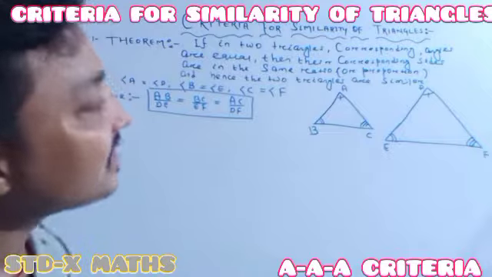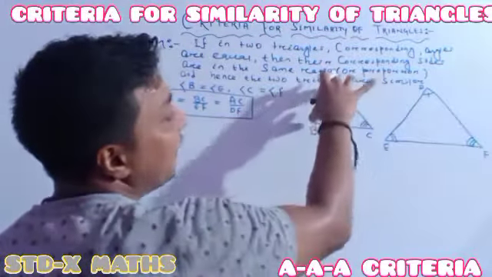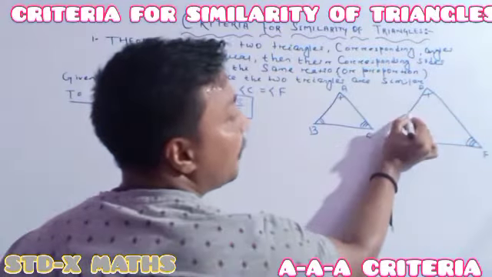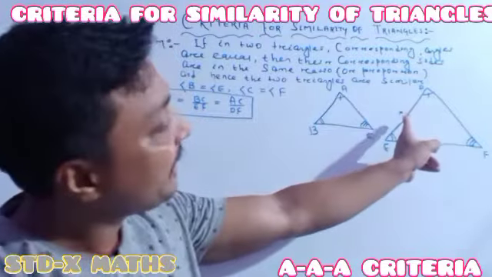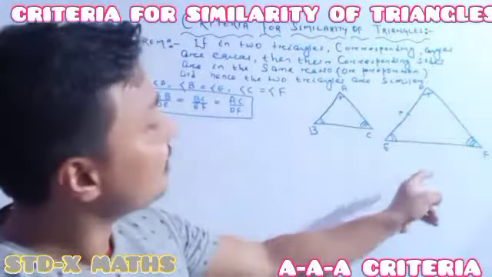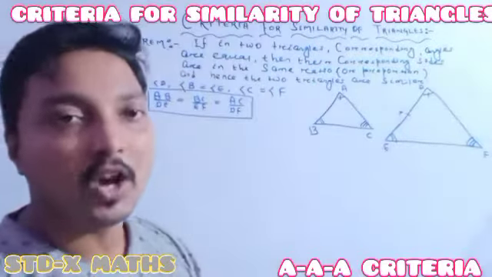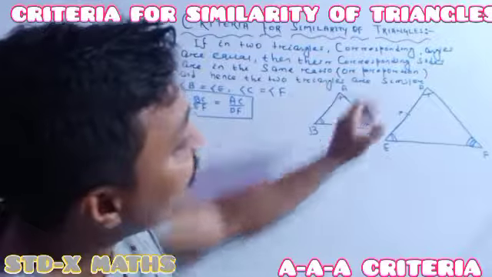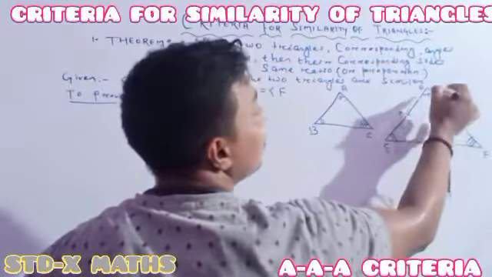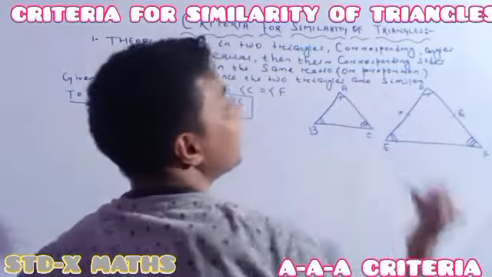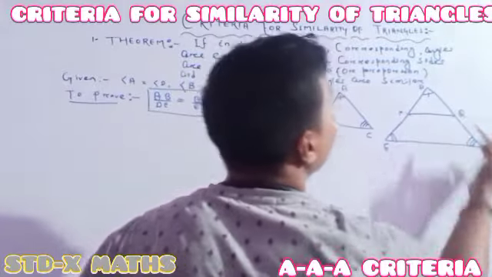See, first in the construction we have to do two things. What is the length of AB? I have to take a point here, suppose the name of the point is P. You have to take a point P on DE in such a way that AB is equal to DP. Understood? And what is the length of AC? Here you have to take another point Q in such a way that DQ is the same as AC. Then you just have to join P with Q.